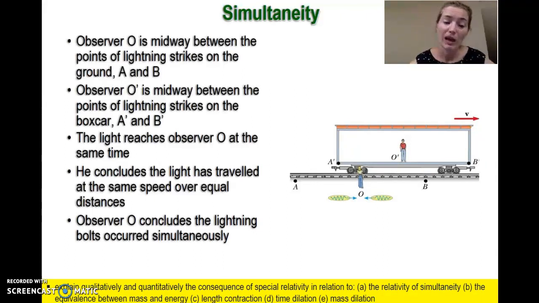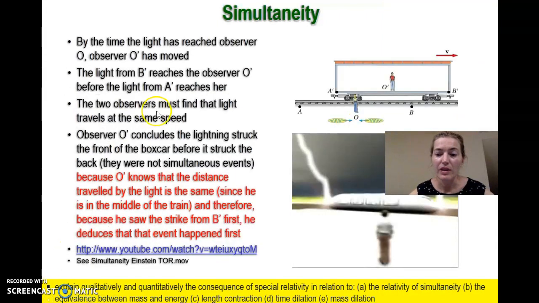Now we need to think about the observer who is actually travelling. In this situation, we're going to think about this observer, O dash, the observer who's on the moving cart, and what they're going to observe.